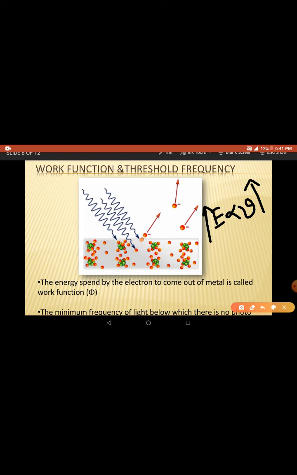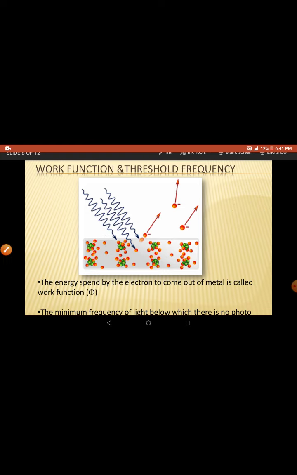Let us suppose these incoming photons have less frequency. That means they have less energy. And less energy is not sufficient to eject the electron, because the electron may absorb the photon but it may not come out because its energy is less. It requires some more energy, right?